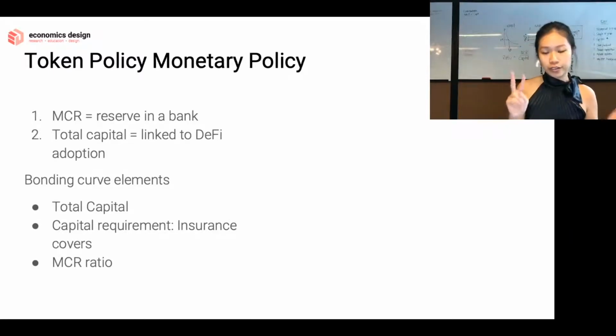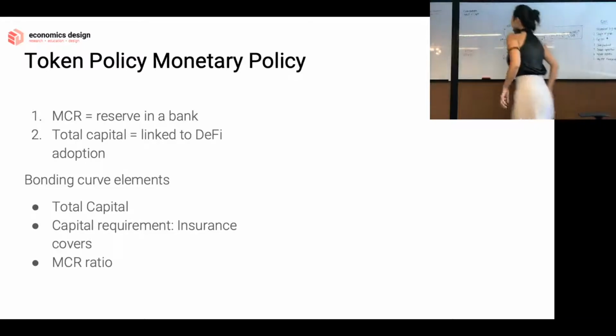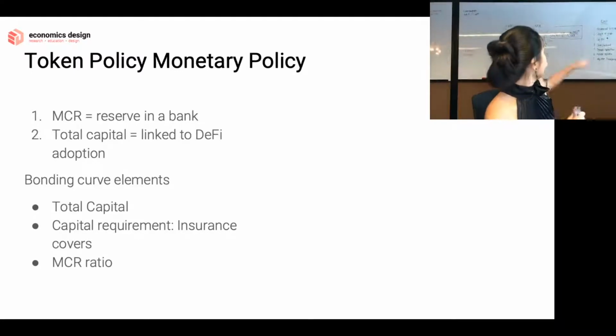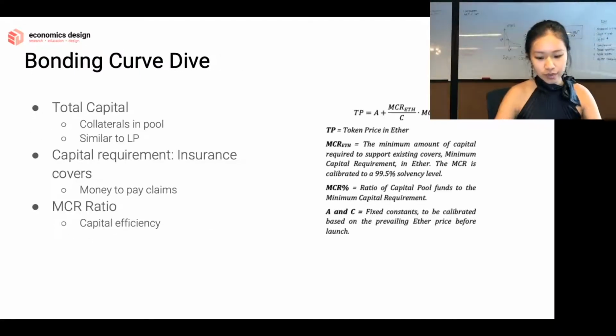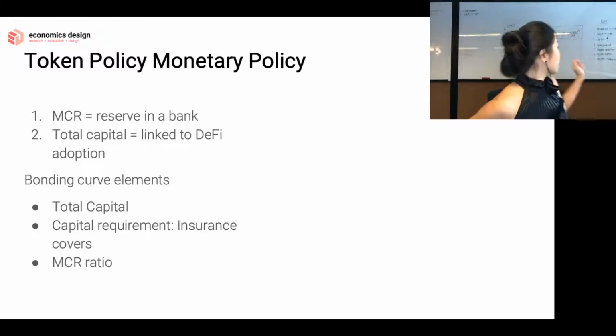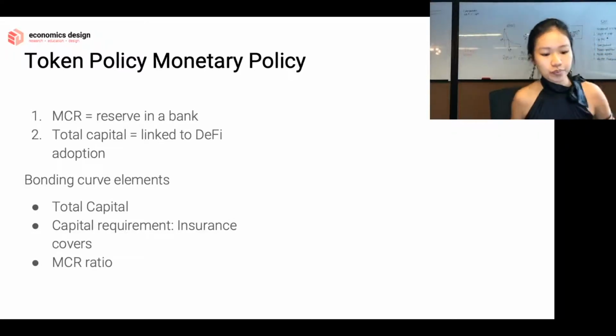So there are two variables that are fixed and two variables that are flexible. I'm going to circle the fixed ones out, and I'm going to underline the flexible variables. So you could see that A and C are fixed variables, and we're going to dive into that a bit deeper anyway. And then the things that change are the MCR and this other thing called the total capital or capital pool.